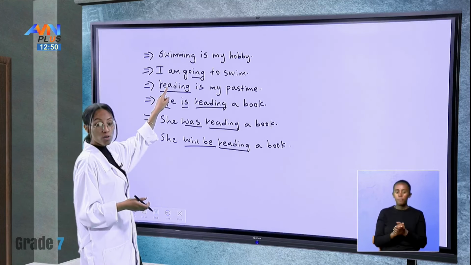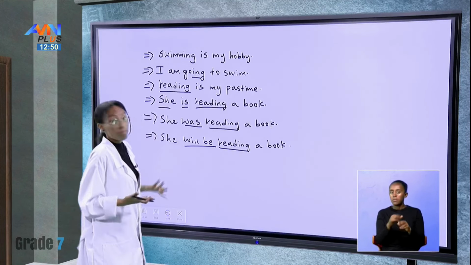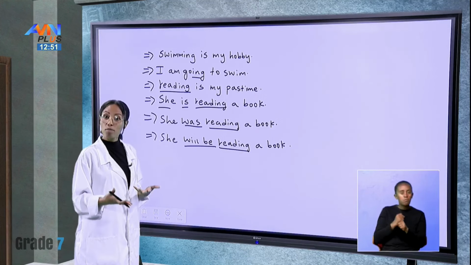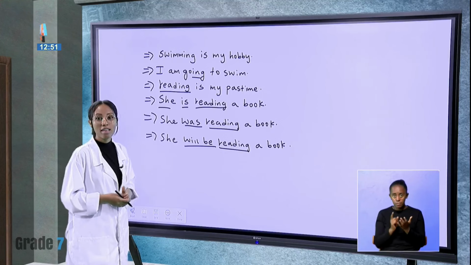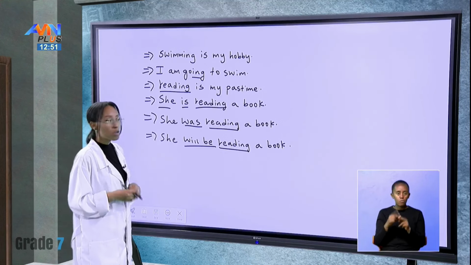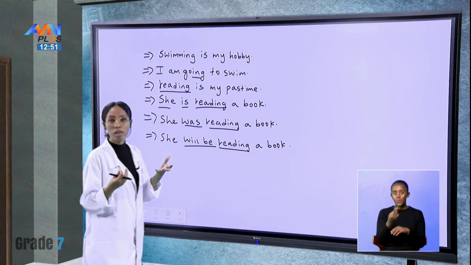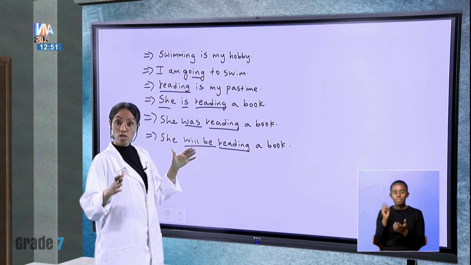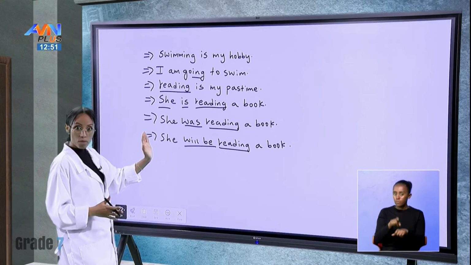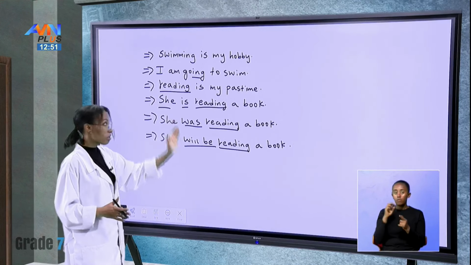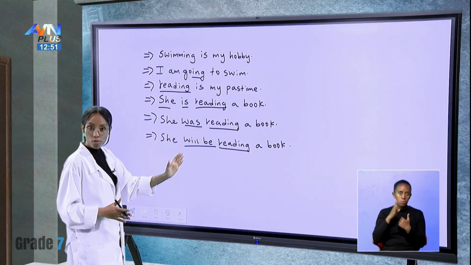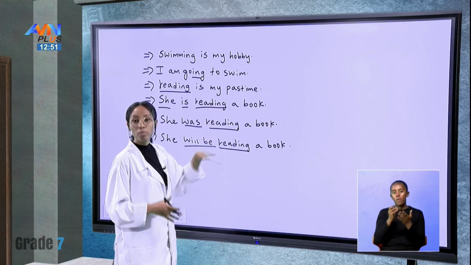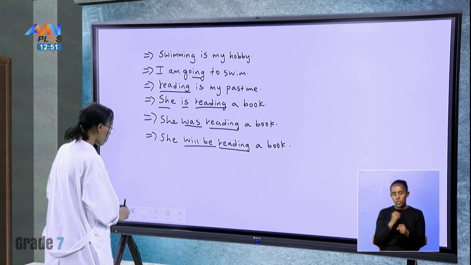Here, we use reading as a noun. Reading is my pastime. It is my hobby. It is something I love. If that is the case, it is what? A noun. So do not be confused. Usually, when we are using verbs or the ing form of the verb, we have tense to follow. For example, we have our subject, we have our verb to be's, is, was, will be, and we have the ing form of the verb to show action. That is how it's done.